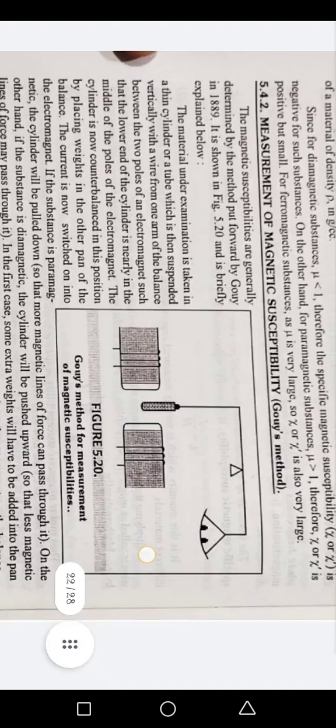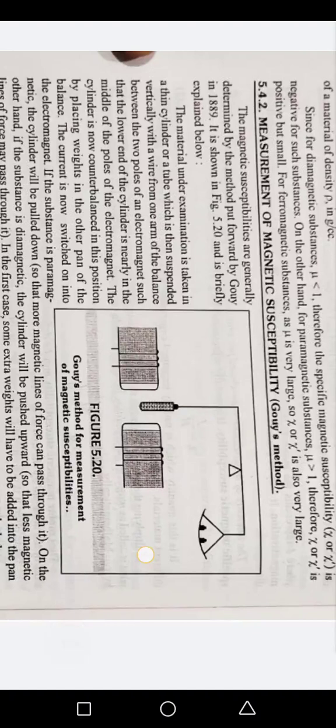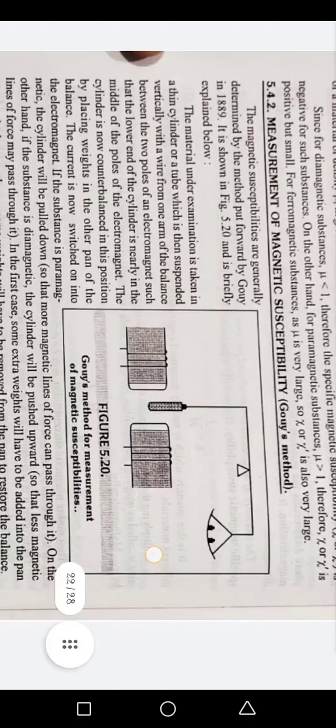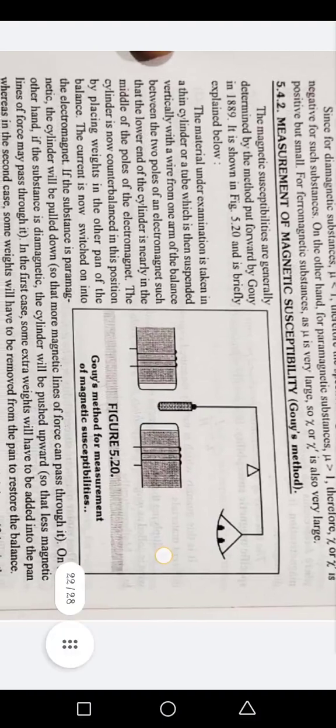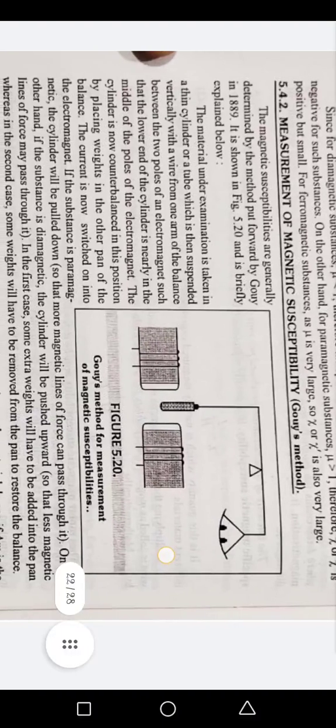wire from one arm of the balance between the two poles of an electromagnet such that the lower end of the cylinder is nearly in the middle of the pole of the electromagnet. The cylinder is now counterbalanced in the position by placing weights in the other pan of the balance. The current is now switched into the electromagnet.